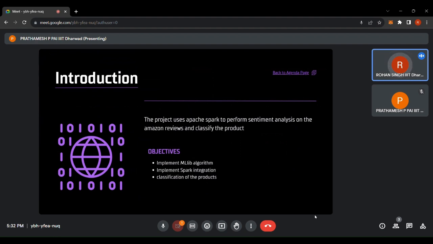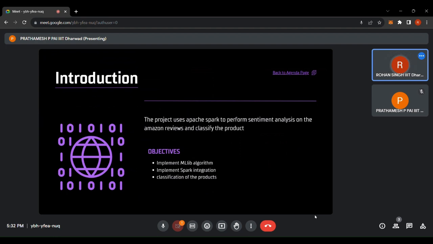Some of the objectives we have implemented. The first one is the ML library algorithm. The Machine Learning library is a core component of Apache Spark that offers a wide range of machine learning algorithms and tools. And for the Spark integration, it is well known for its ability to handle large-scale data processing and analytics efficiently, making it an ideal choice for processing and analyzing a large amount of textual data from the Amazon reviews.